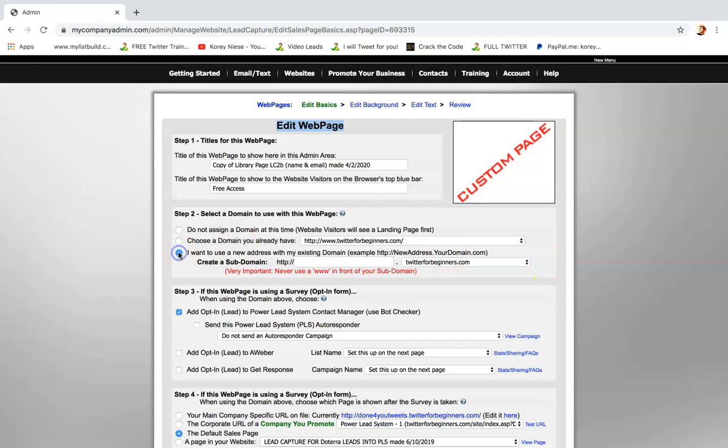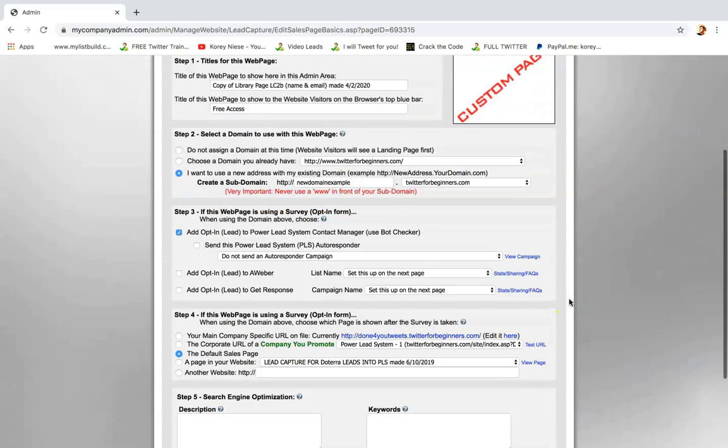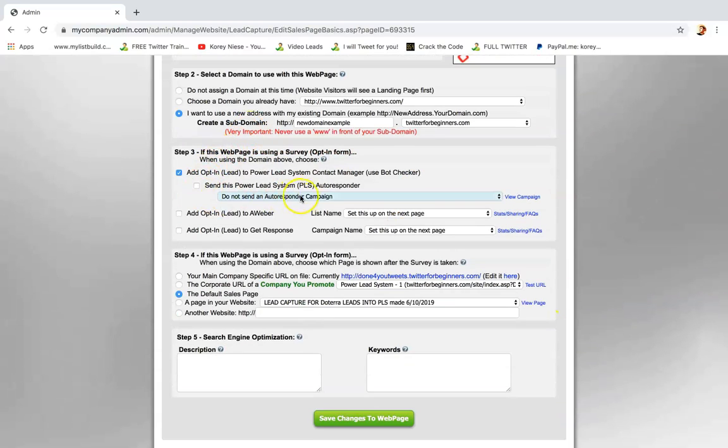Link it to a new domain. I'll put in a new domain example. So I love that feature where you can put in a subdomain and just create it on the fly and it just automatically works. You don't have to wait. It's awesome. I can put in my autoresponder campaign here in step 3.